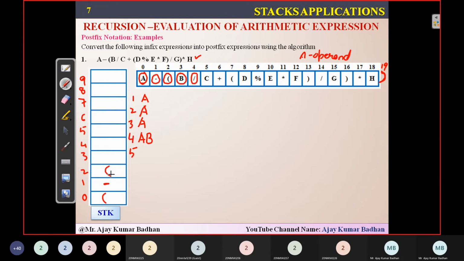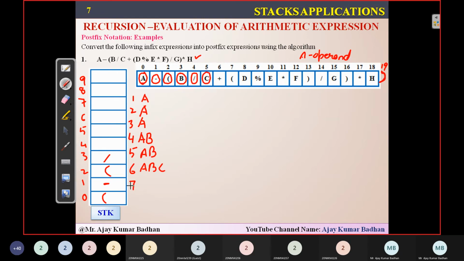But if you see, the topmost stack consists of an open bracket. It's not an operator, so simply I will dump that division into this particular stack. So now what is the expression here? A, B. After the sixth iteration, what is the value I got here? The variable C. C is the operand. Simply dump it here: A, B, C.